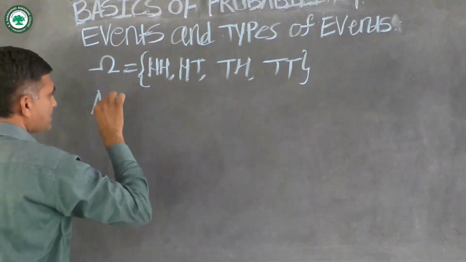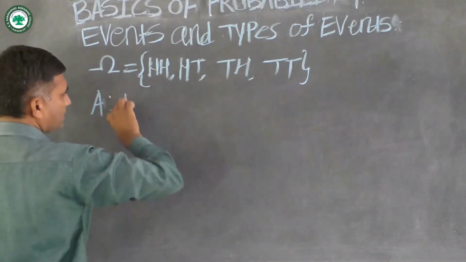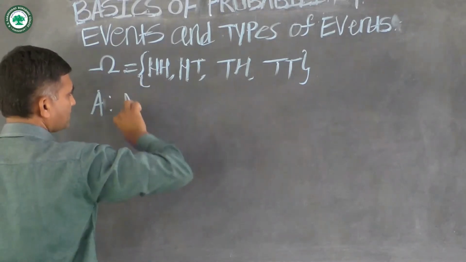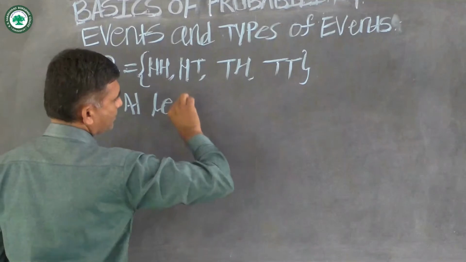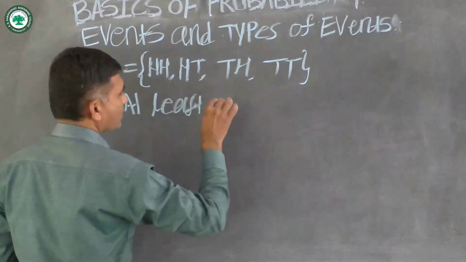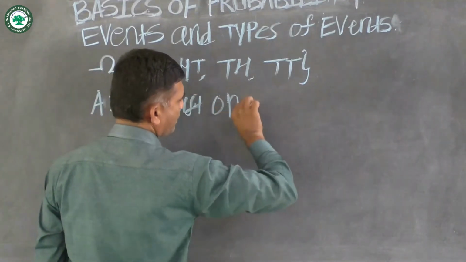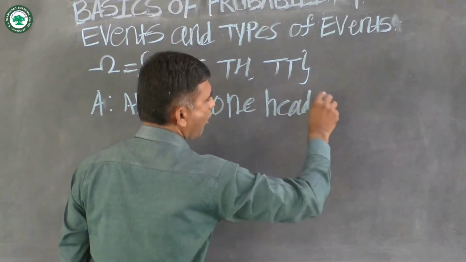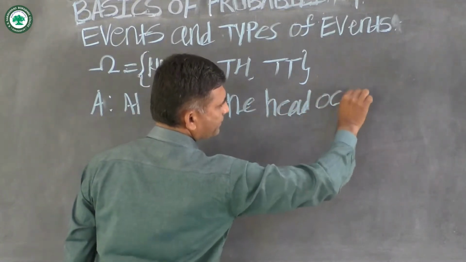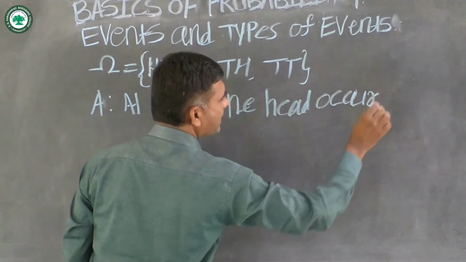Event A is such that at least one head occurs. At least one head occurs.